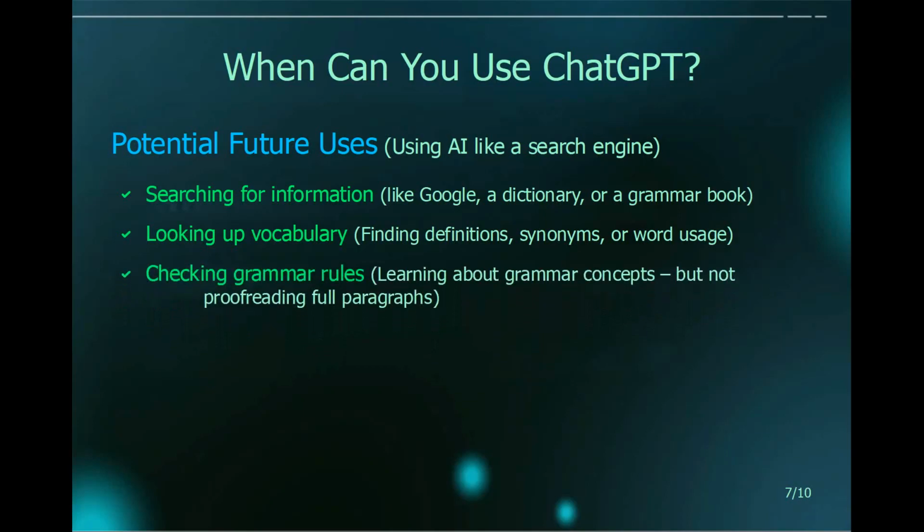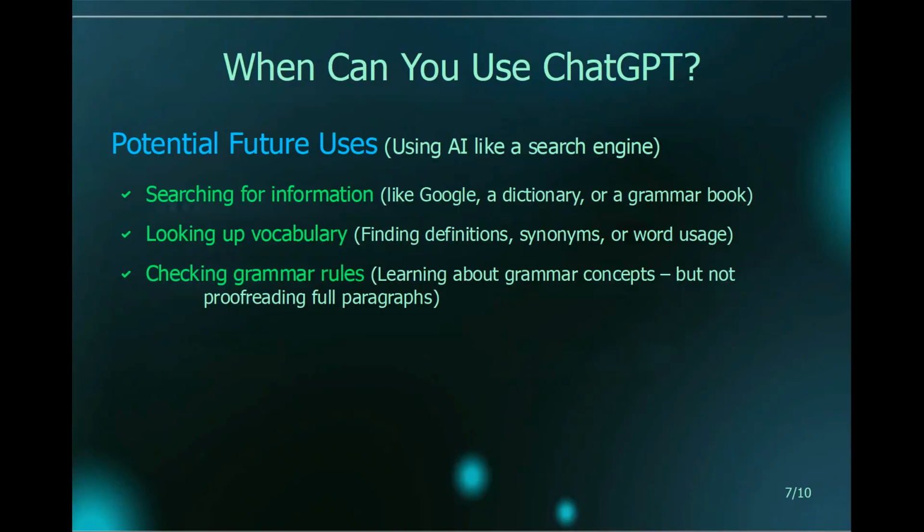Also, we can use ChatGPT to check grammar rules. This is another acceptable way of using ChatGPT to help our learning. Similarly to when you look into a grammar book to find out how to use a verb, how to make a complete sentence, how to avoid fragments, and so on, looking up grammar rules using ChatGPT is also acceptable.